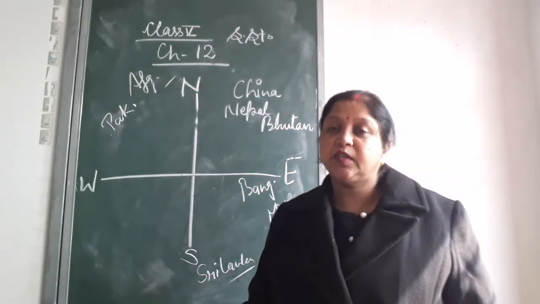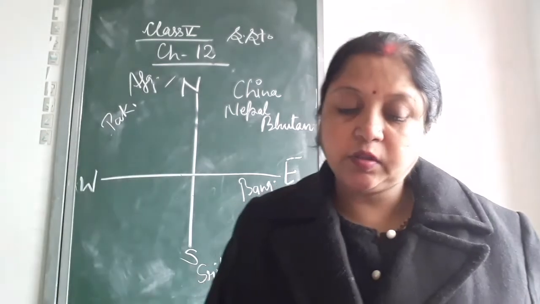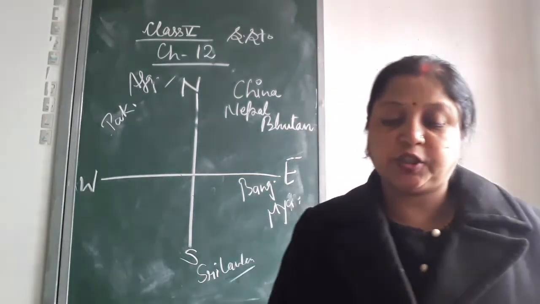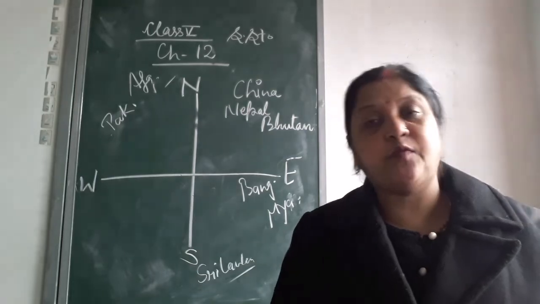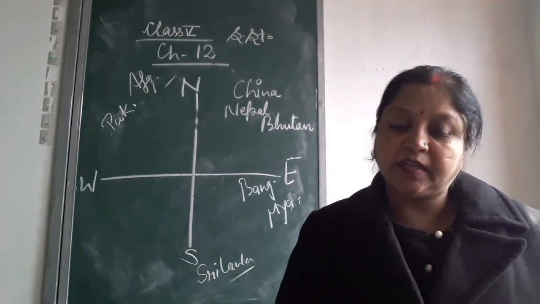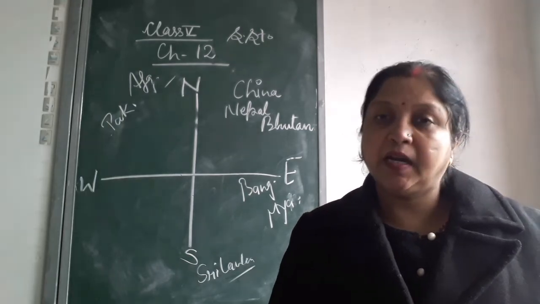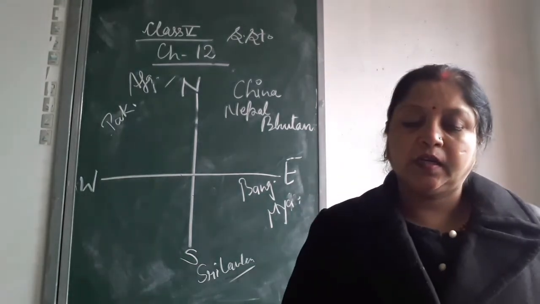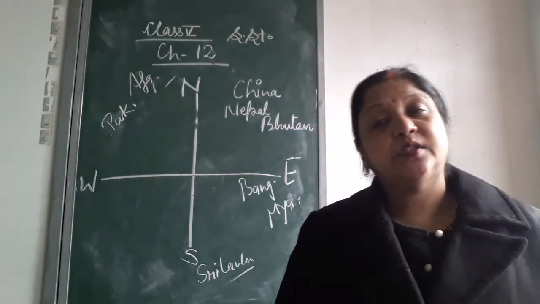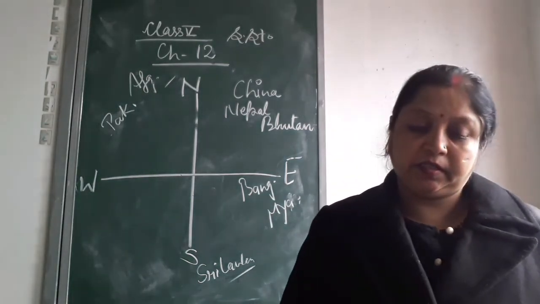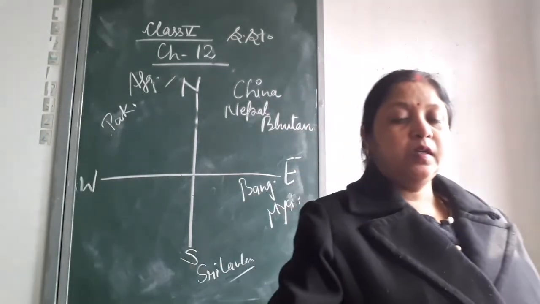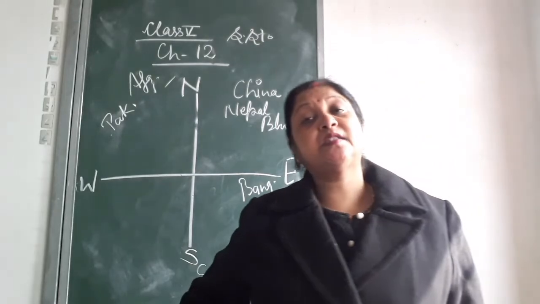Okay. Now see more to know. SAARC. What is the full form of SAARC? South Asian Association of Regional Cooperation. Underline this and learn the full form of SAARC. Okay. Name the countries which are the members of SAARC. Bangladesh, Bhutan, Maldives, Nepal, Pakistan, Sri Lanka and Afghanistan. Okay. I hope all of you understand neighboring countries, India and its neighbors.